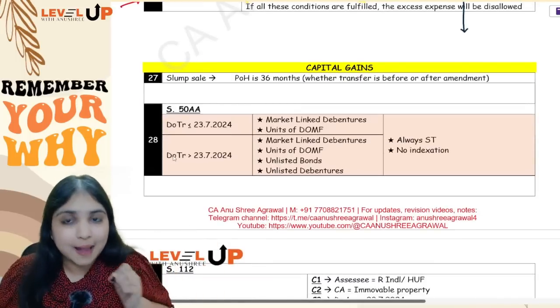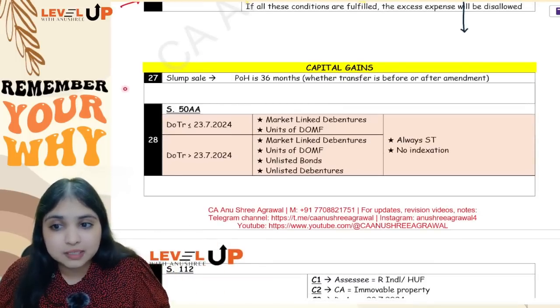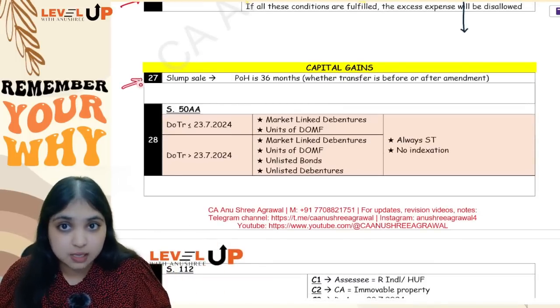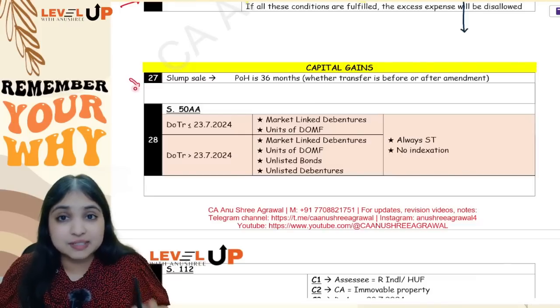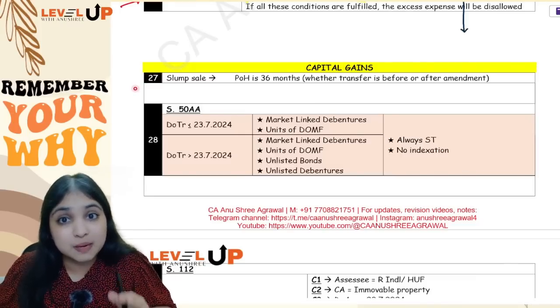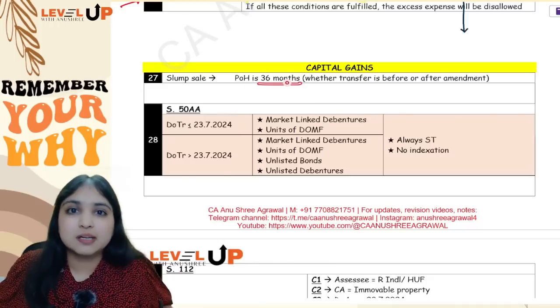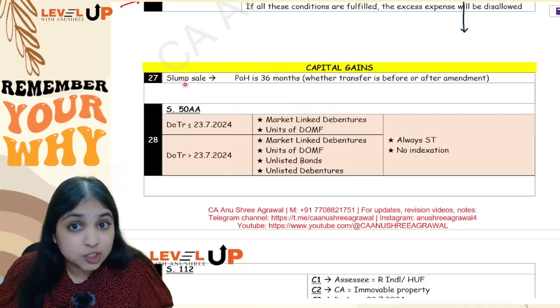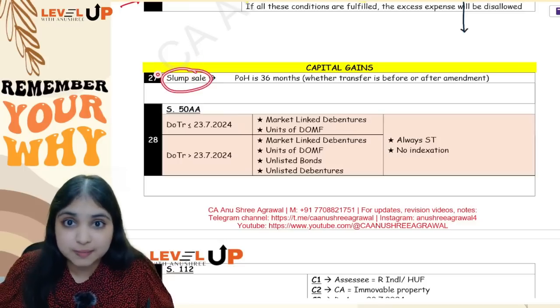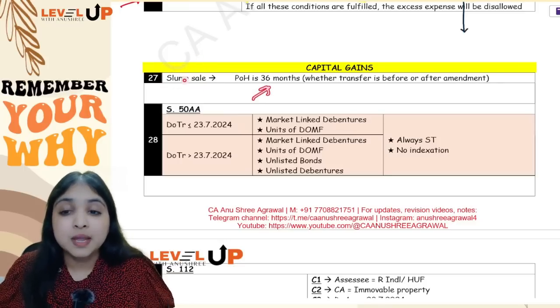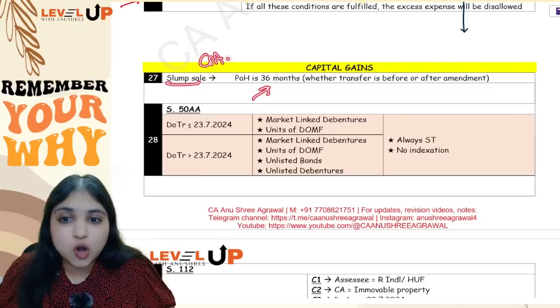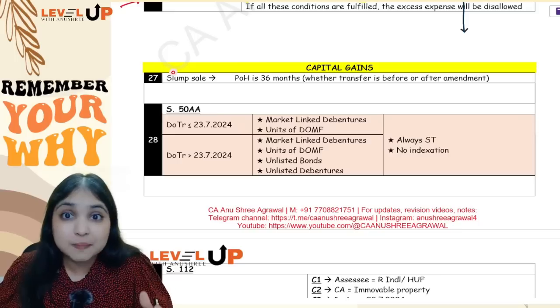Now let's come to the capital gains chapter. See, in capital gains, point number 1, if it is slump sale, then in that case, whether the transfer happened before amendment, after amendment, doesn't matter. Period of holding will be 36 months only. Okay, see, did you listen to what I said? I'll repeat again. Slump sale extremely important because of this point. Okay, in slump sale, cost of acquisition, cost of improvement and all will be nothing but the net worth of that particular unit. In slump sale, you are transferring your entire unit for lump sum consideration.